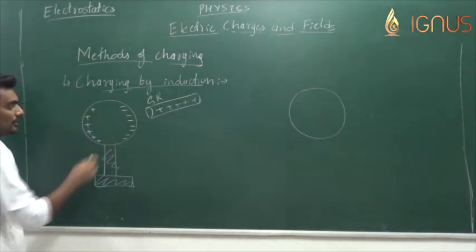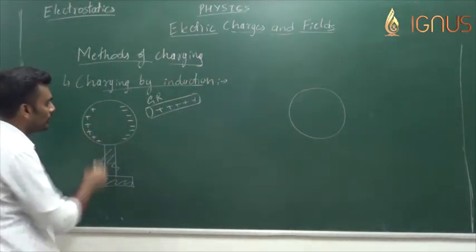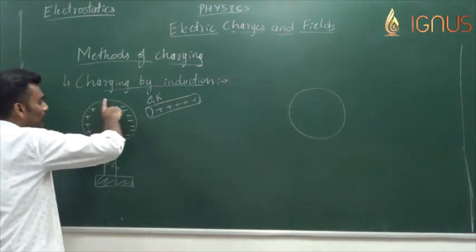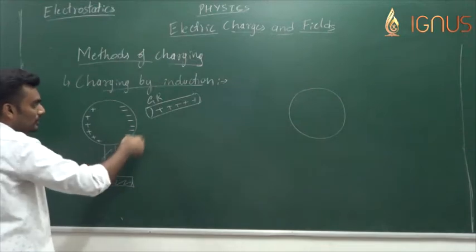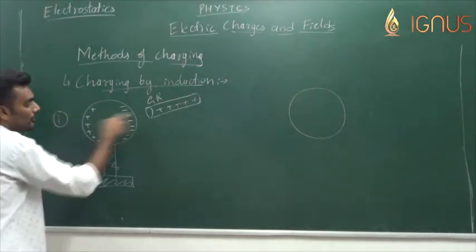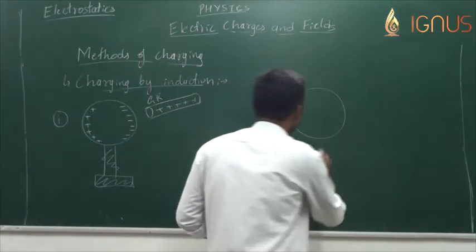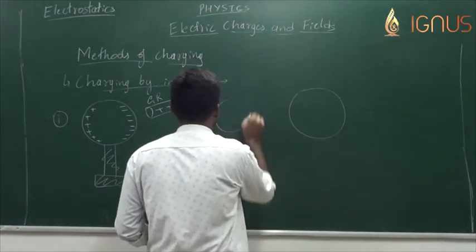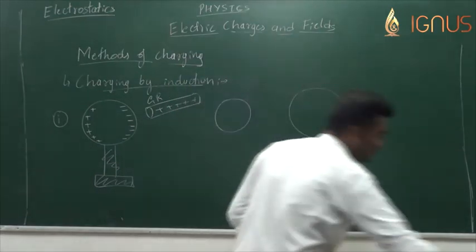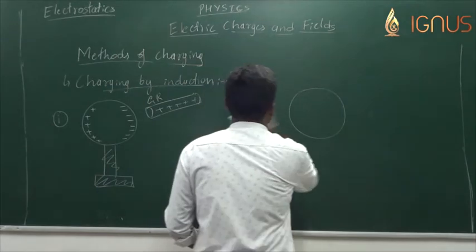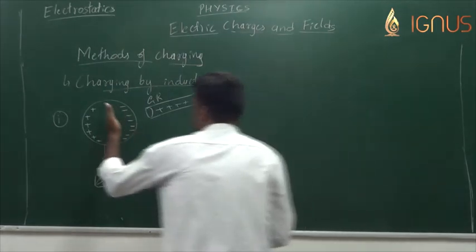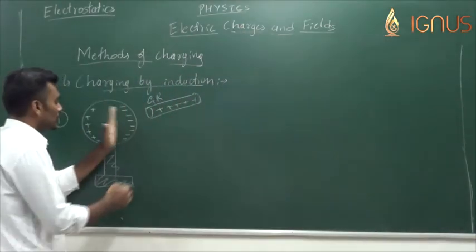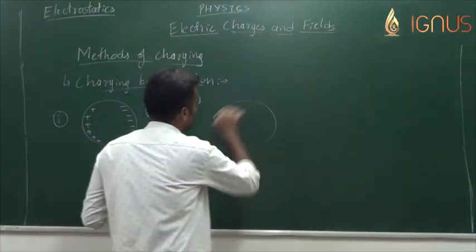This is how charges redistribute, because a few electrons from this part will come and accumulate here. So the first step is to bring a charged body close to an uncharged metal sphere, so that the charges inside are redistributed in this way: negative charge acquired at this end, positive at this end.